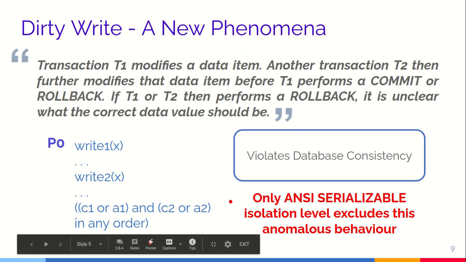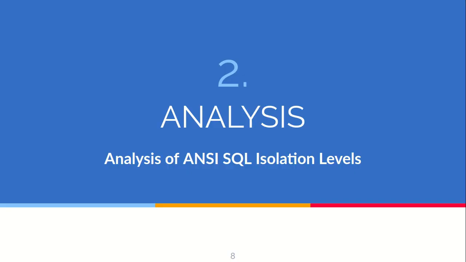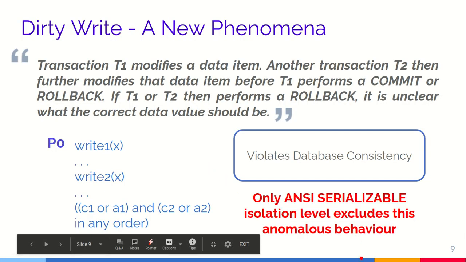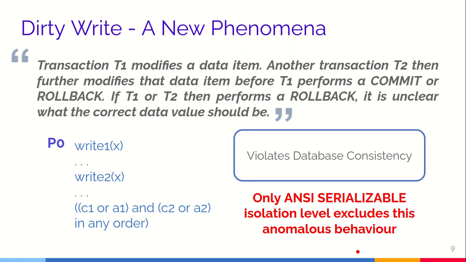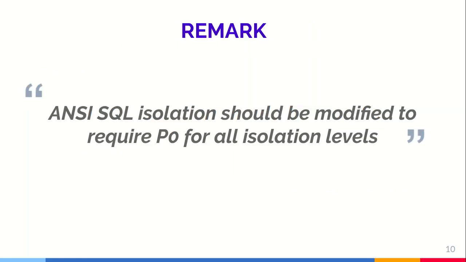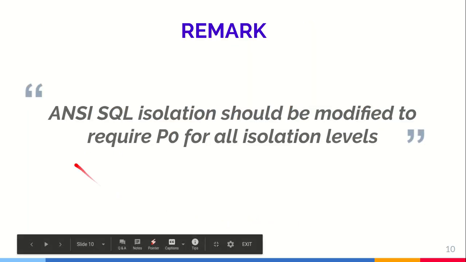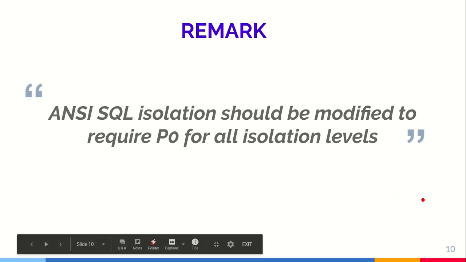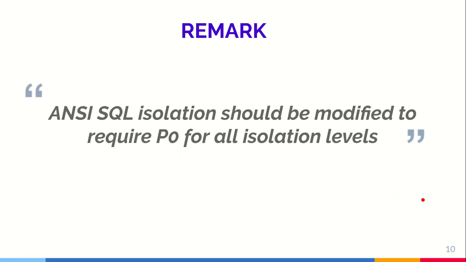However, it is noted that only the ANSI serializable isolation level excludes this anomalous behavior. The other levels include this anomalous behavior in the actual ANSI SQL specifications. So the new remark is that ANSI SQL isolation should be modified to require P0 for all isolation levels, not just ANSI serializable.